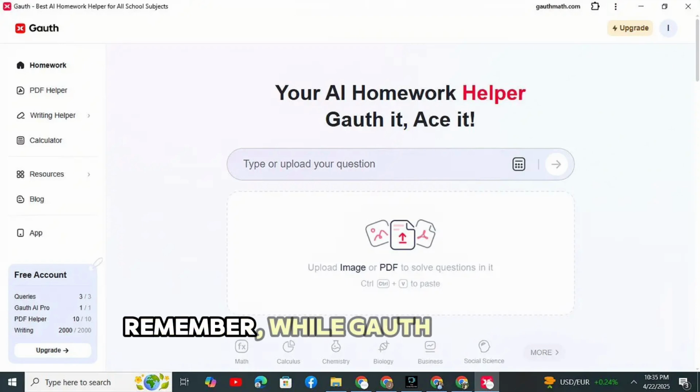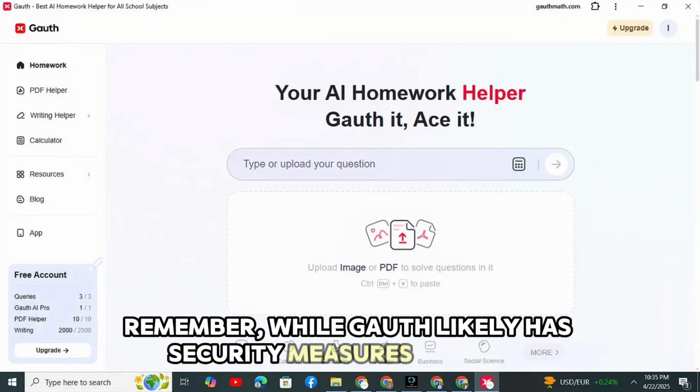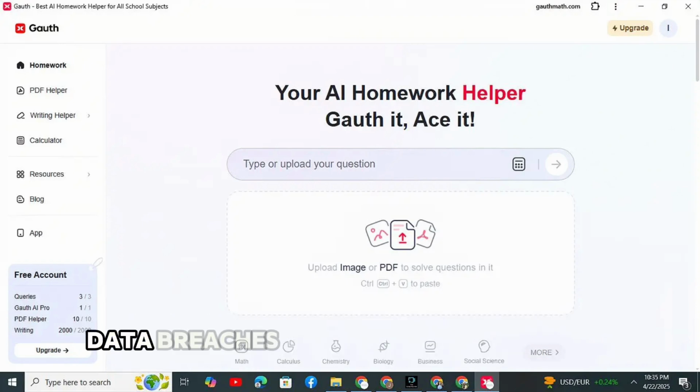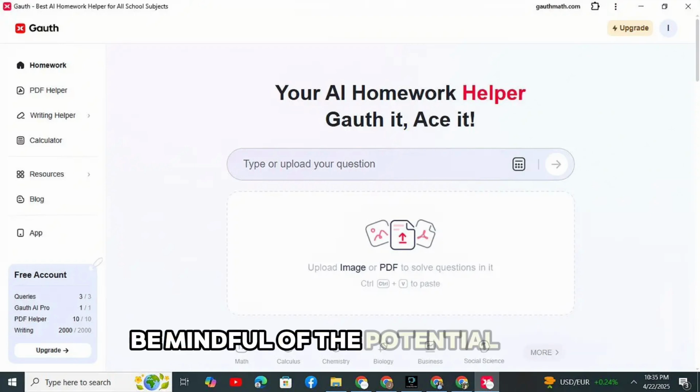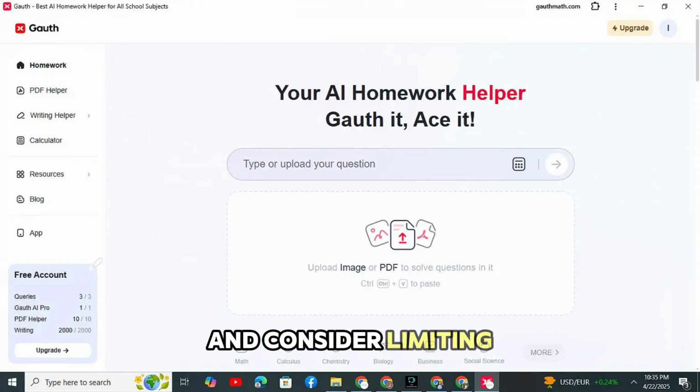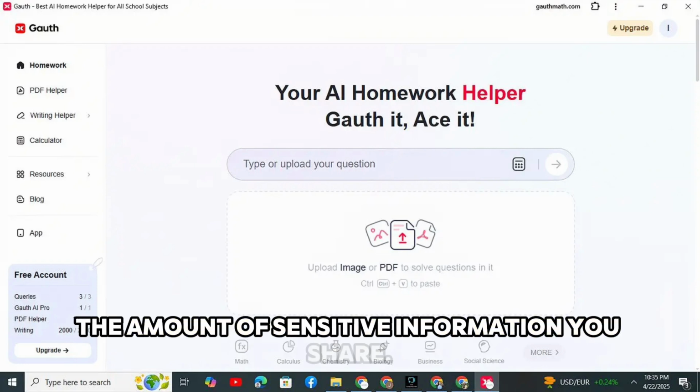Remember, while Gauth likely has security measures in place, data breaches are always a possibility. Be mindful of the potential risks and consider limiting the amount of sensitive information you share.